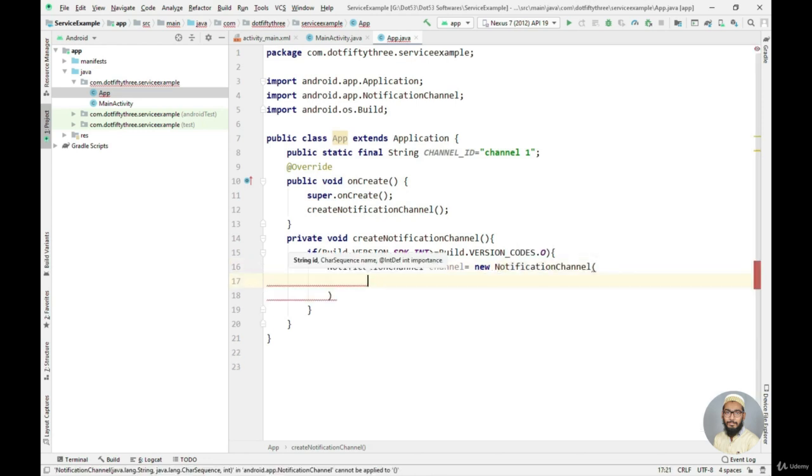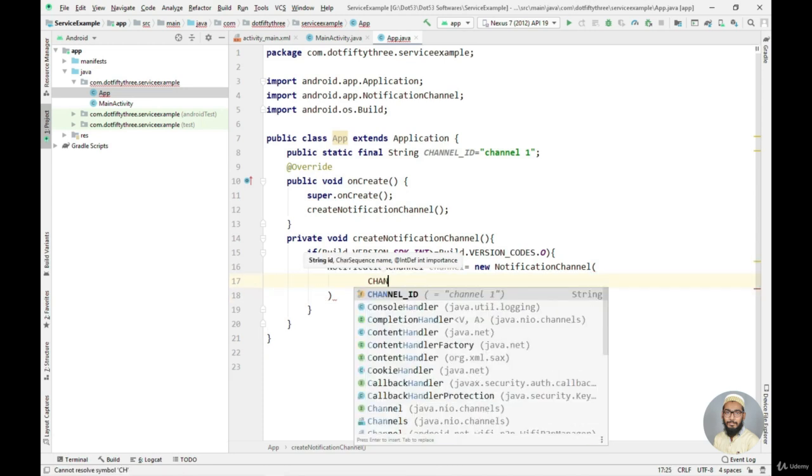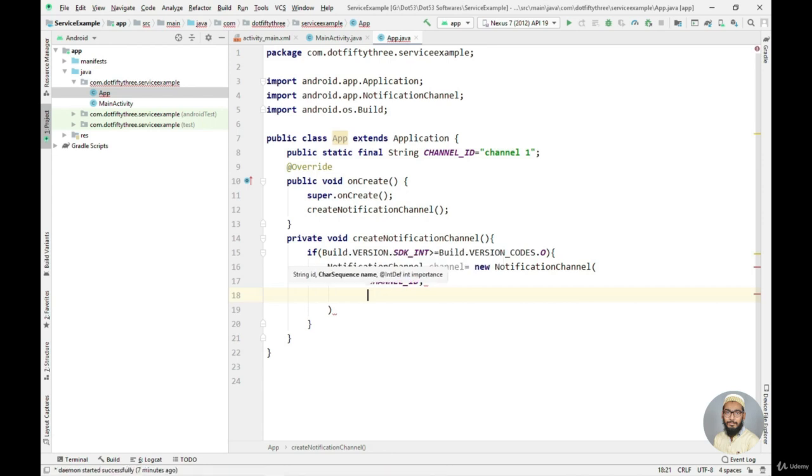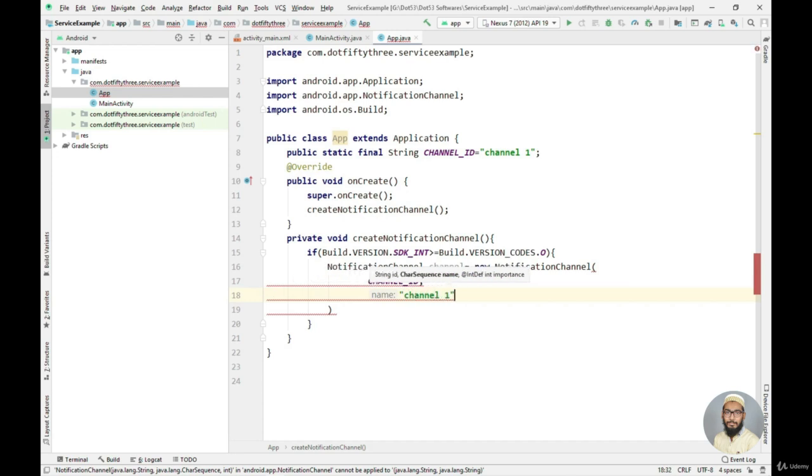And now I need to pass three parameters here. The first one is the constant, that is my string constant, that is my channel ID. So I will say channel ID here. Okay. So the next thing I need to pass is the channel name. So let's just name it as channel 1. This must be a proper name if you are implementing this application in the real world, because it will carry some importance. Right now in our project we don't care about what the channel name is, so I am just naming it as random.